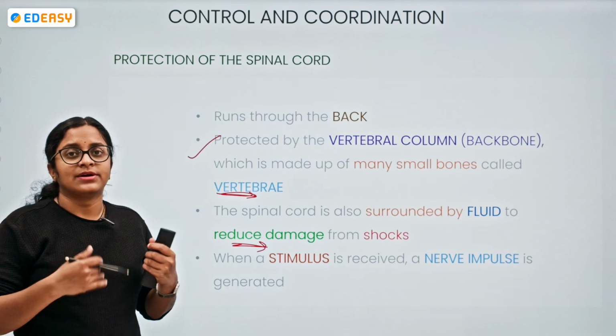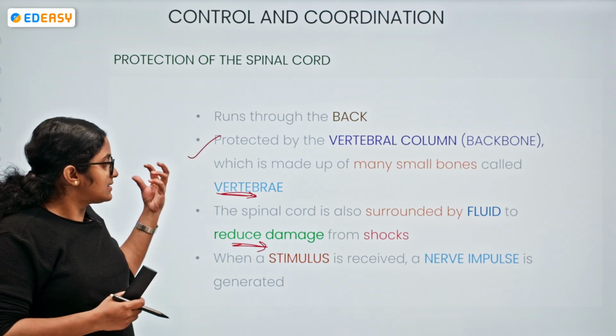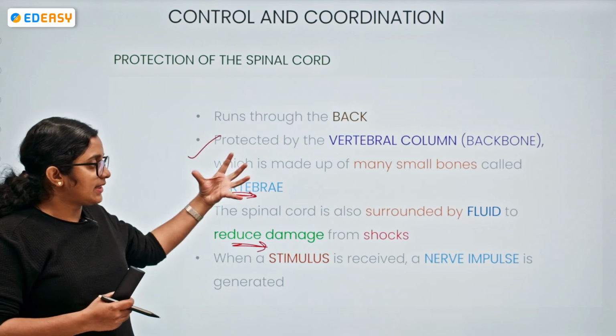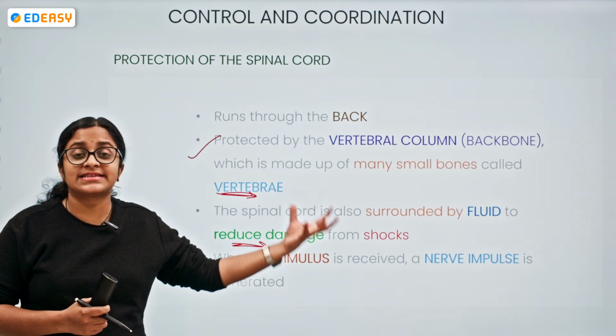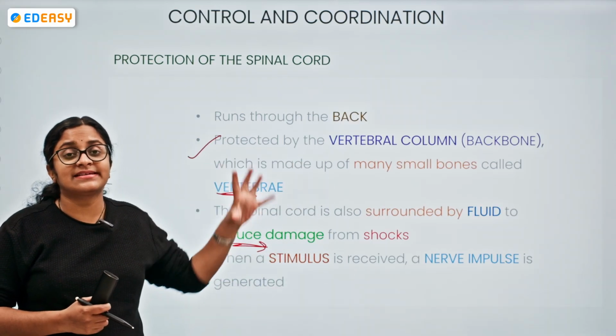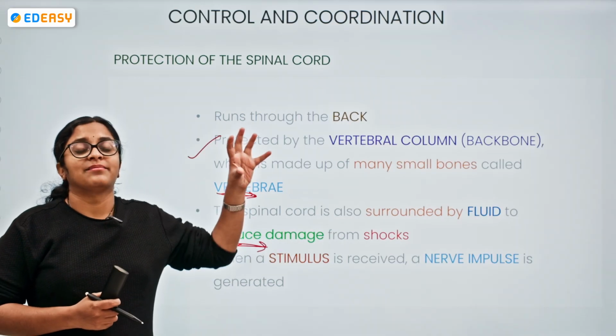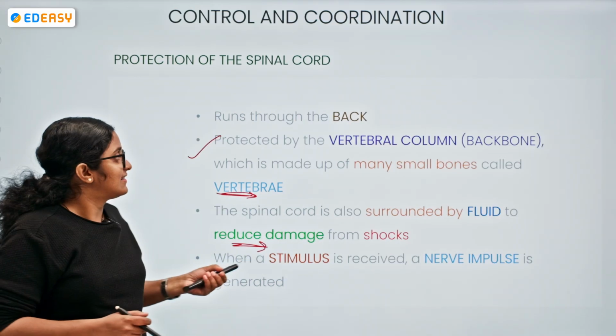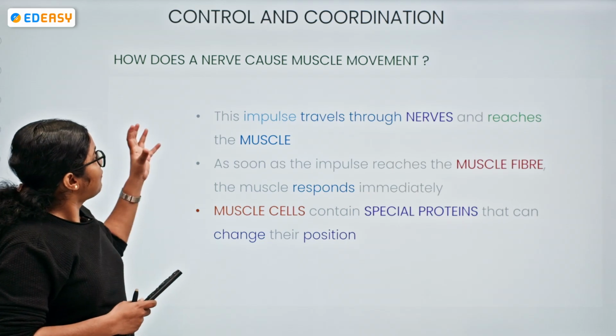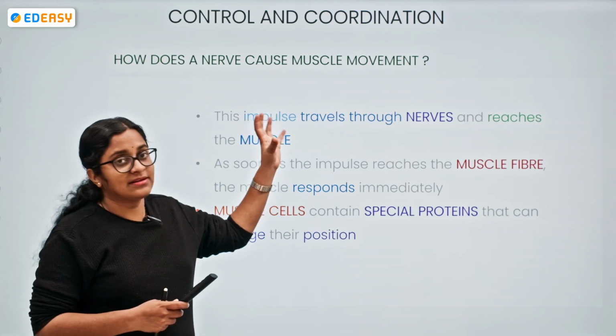Okay, so when a stimulus is received by either the brain or the spinal cord, a nerve impulse is generated, it travels to the brain or the spinal cord, which analyzes it and gives the response, right? So, how does a nerve cause muscle movement?